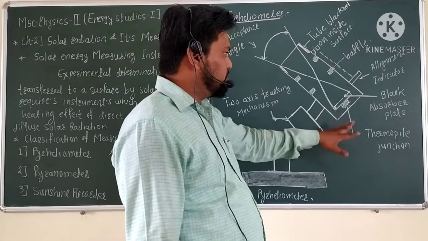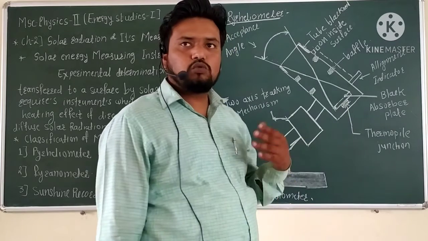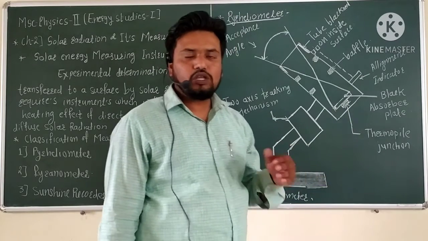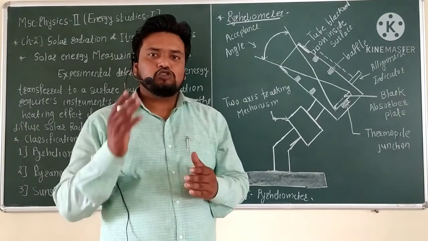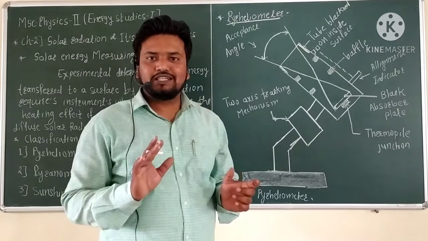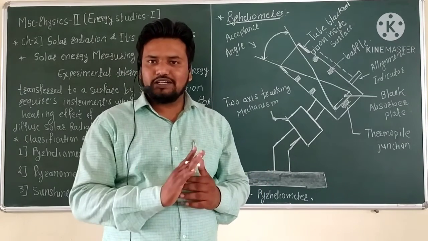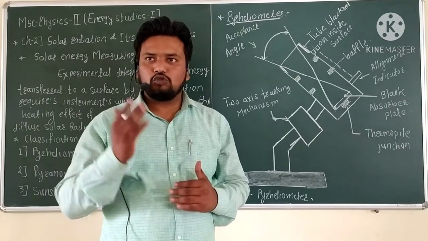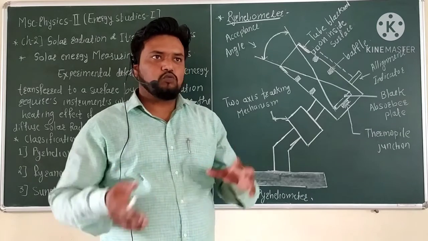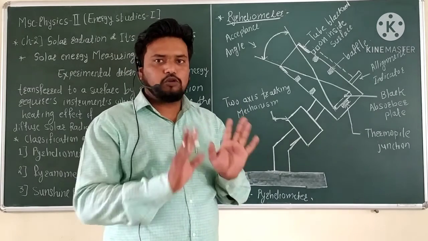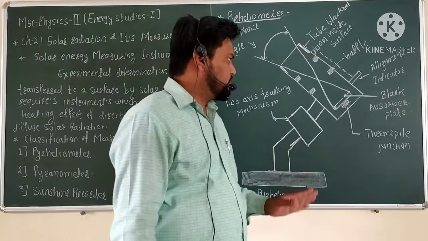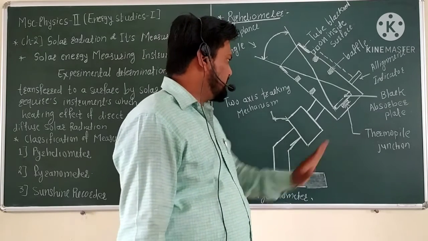We have to analyze what type of radiation is incident here, whether short or long wavelength, and this is analyzed using the thermopile junction.